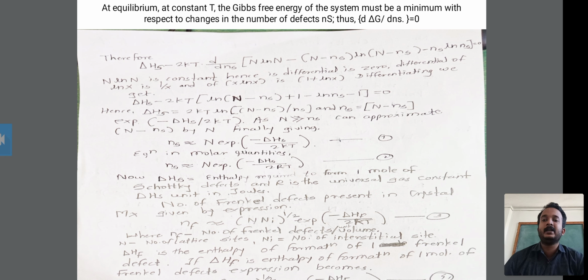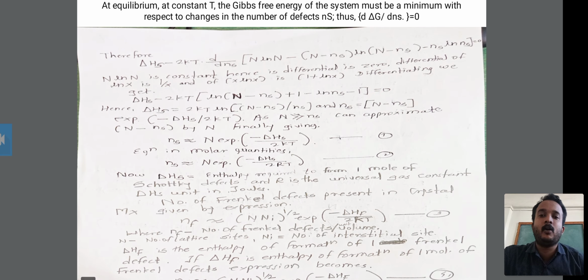Therefore delta Hs minus 2kT into d, that is, differentiate the equation: bracket N log of N minus bracket N minus Ns log of N minus Ns minus Ns log of Ns is equal to 0. You have to know that N log of N is a constant, hence its differential is 0, and the differential of log of x is 1 upon x.